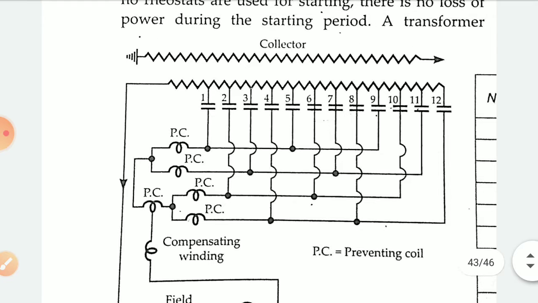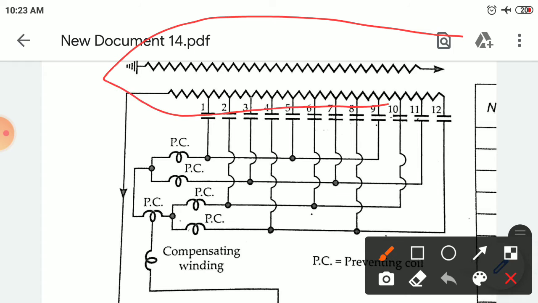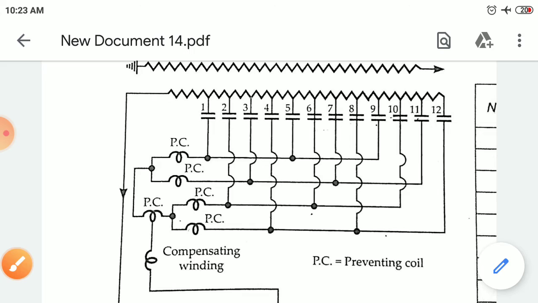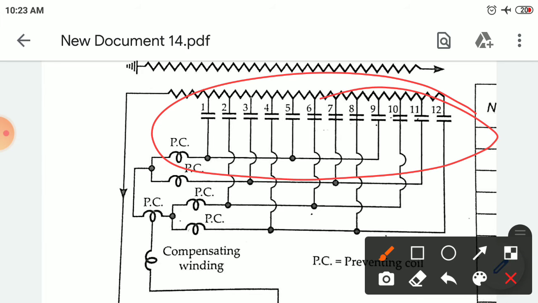So here is a transformer and a contactor. The transformer is provided with a number of tappings here. You see here we have 12 tappings. Each control point becomes a running point, as many speeds are obtained as the number of taps. So as many taps as we have, that many speeds can be achieved here. Okay, so the contactor method of tap changing is used as shown in the figure.